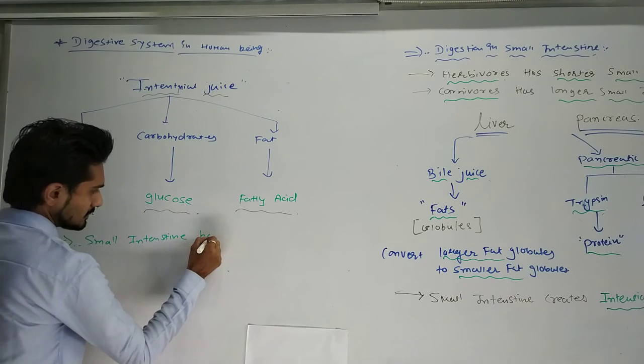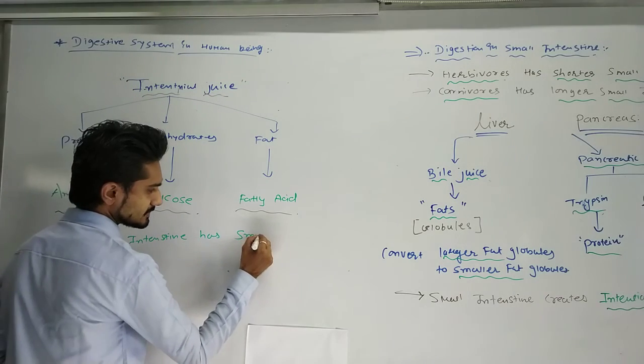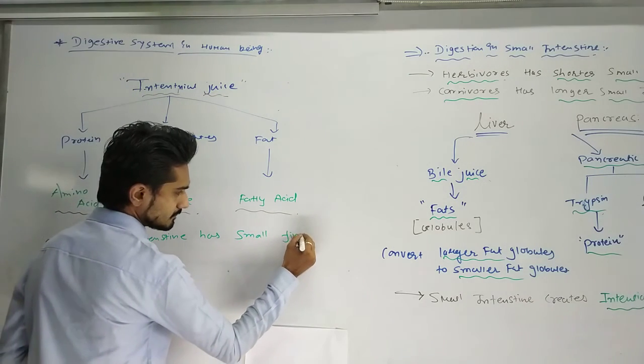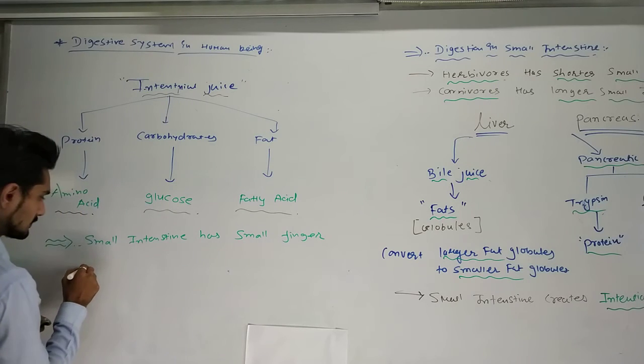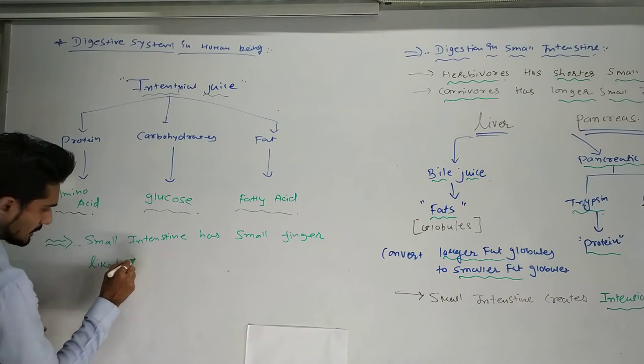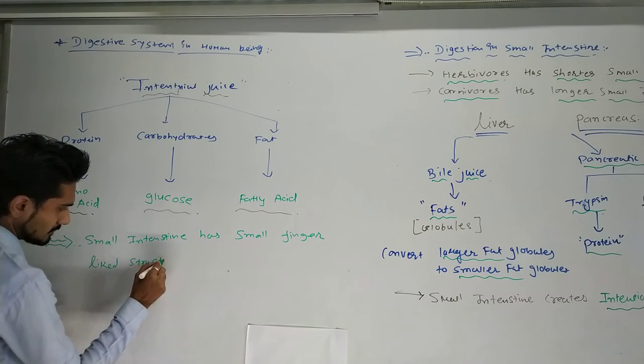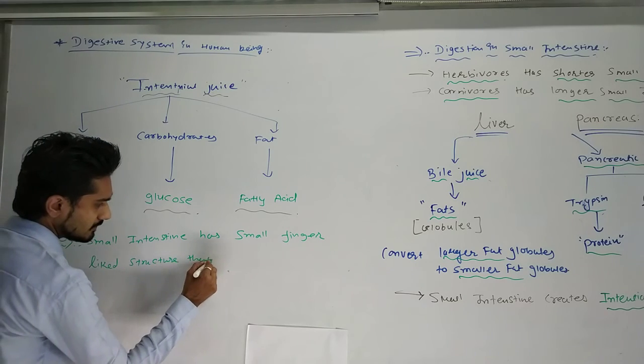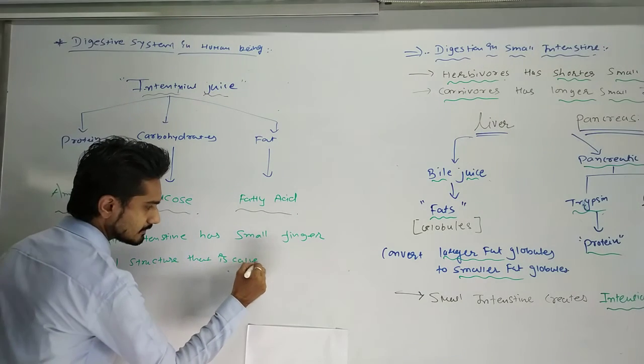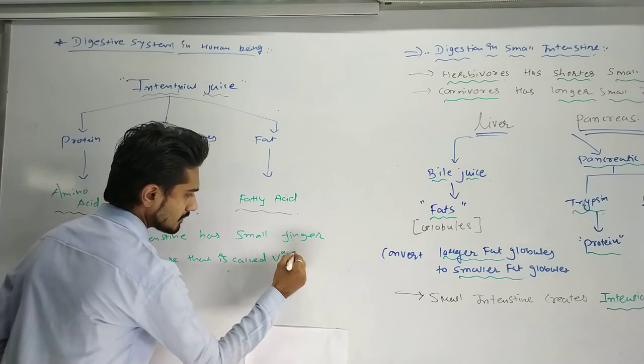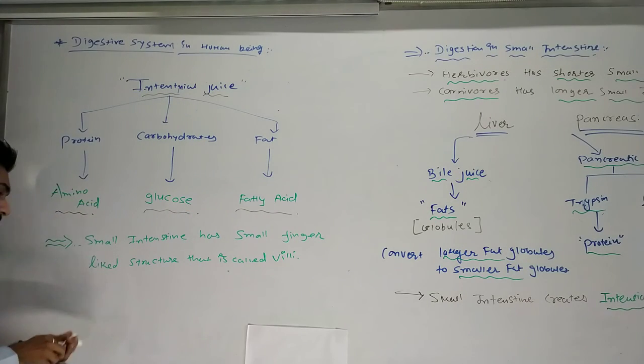These small finger-like structures are called villi. Okay, this is a very important point.